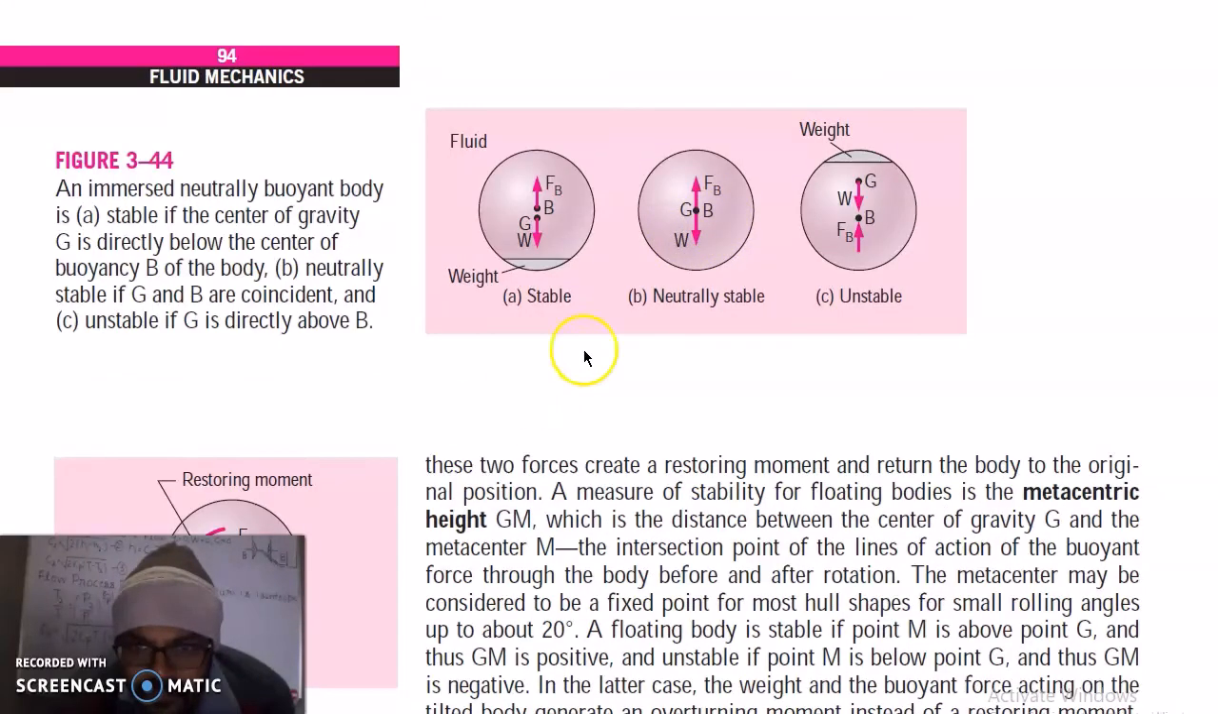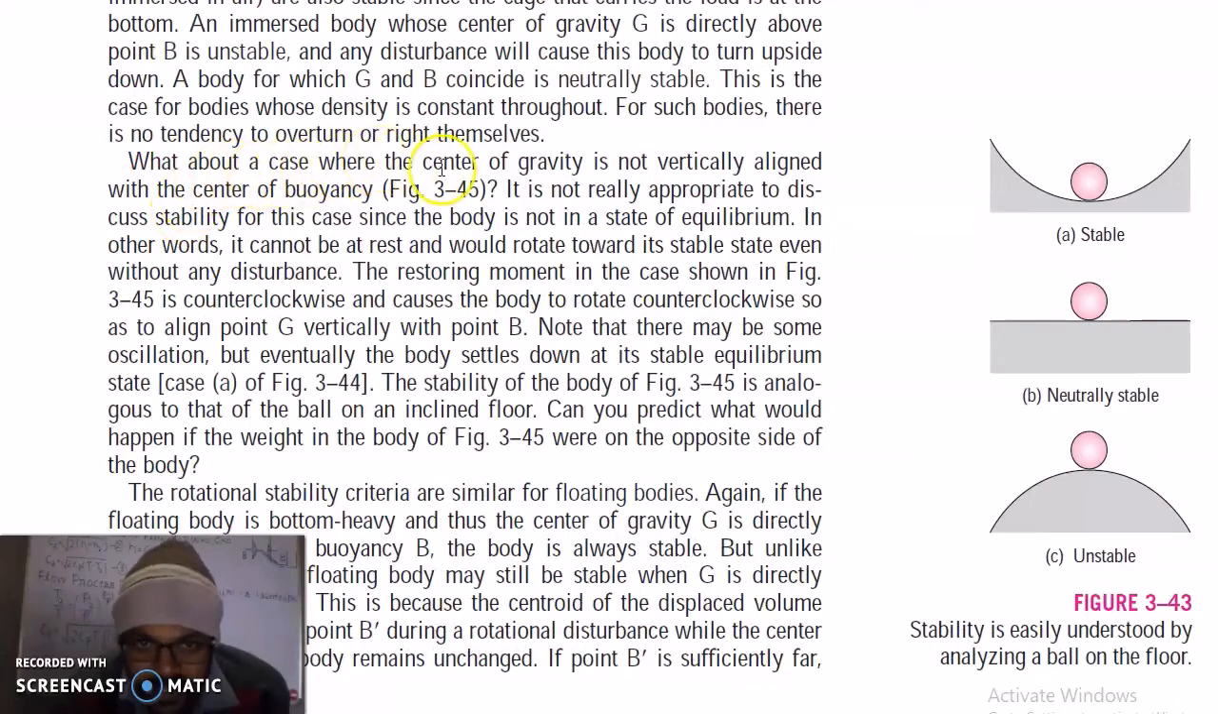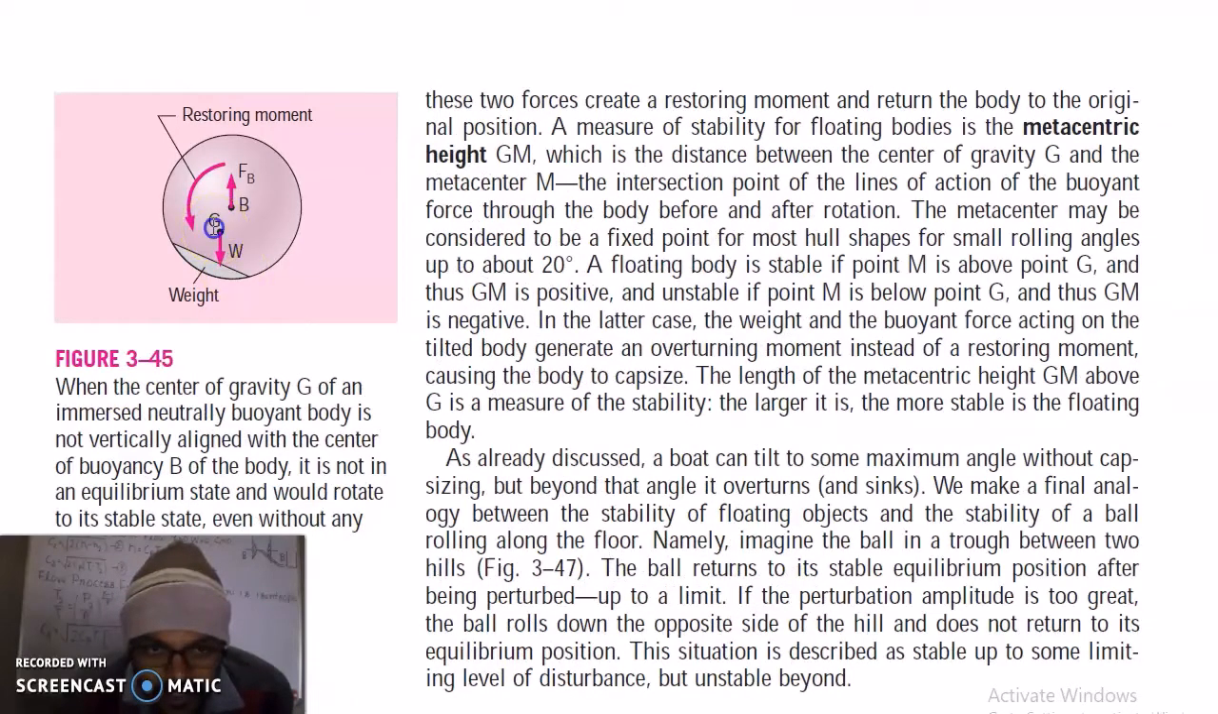or right themselves. Now discuss a case where the center of gravity is not vertically aligned with the center of buoyancy. You can see another case where the center of gravity and center of buoyancy are not aligned. Now you can see two forces acting at some distance, so they will form a couple and a restoring moment, which will try to move the body to the stable position. Even if we don't disturb this body, it will try to move to the stable position without any disturbance.